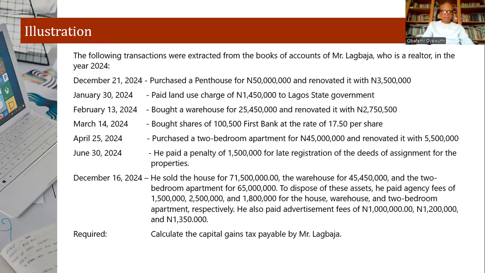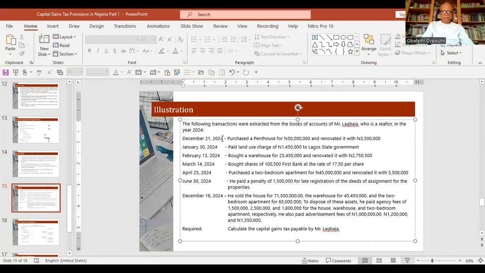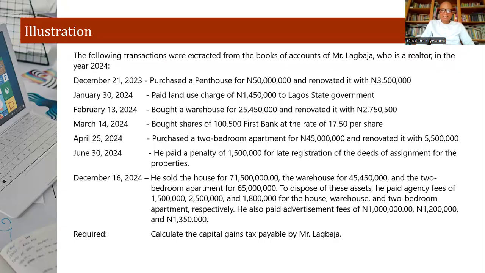I don't know if I can quickly effect the change here. I believe that you can still see. All right, so I've effected it now. 2023. All right, so let's go back. Thank you for your patience.